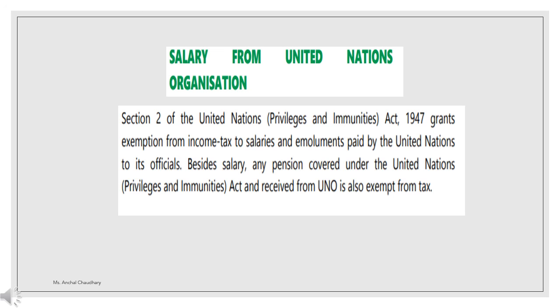Besides salary, any pension covered under the United Nations Act and received from UNO is also exempted from tax. So basically the amount which UNO officials receive under the United Nations Act will be free from income tax.